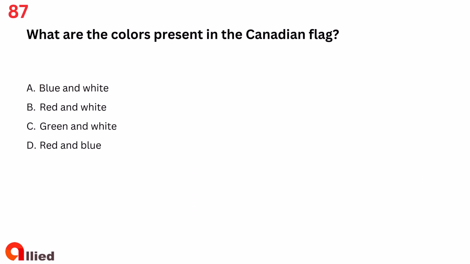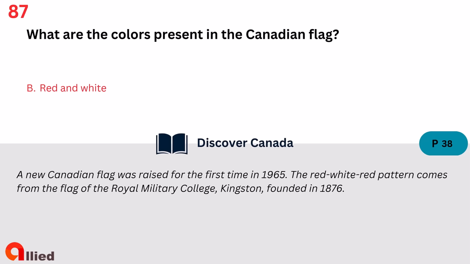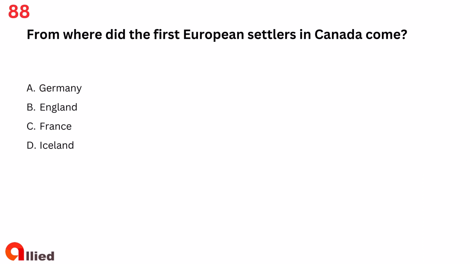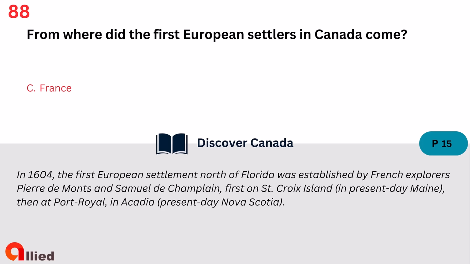Question 87. What are the colors present in the Canadian flag? A. Blue and white. B. Red and white. C. Green and white. D. Red and blue. The answer is B. Red and white. Question 88. From where did the first European settlers in Canada come? A. Germany. B. England. C. France. D. Iceland. The answer is C.